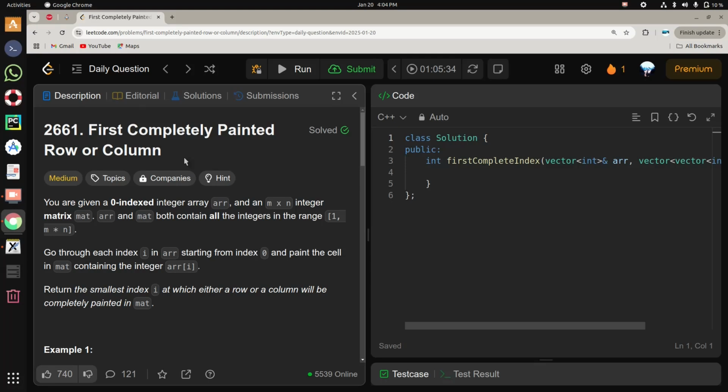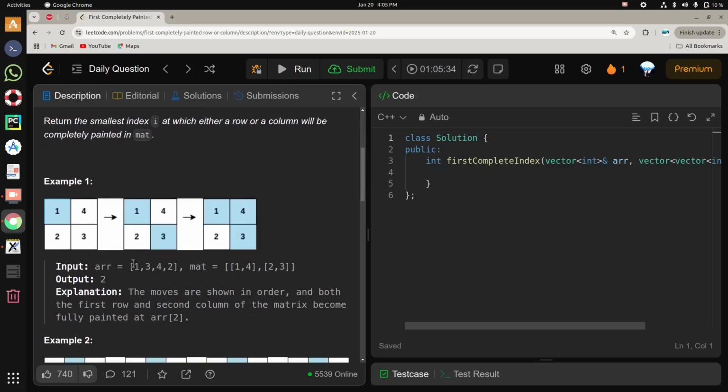What we need to do here is traverse this array arr, and for each element find its position in the matrix, and paint that cell. After painting each cell we need to check if either a row or a column is completely filled.